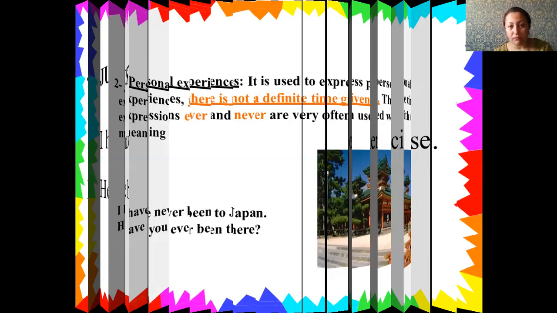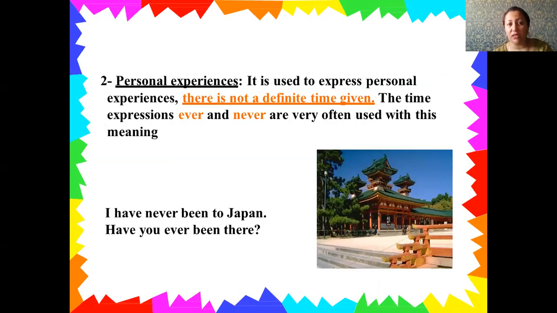Another explanation is given about "ever" or "never". What does it mean? Present perfect is mostly known for this kind of question. If you give the question with "ever", you should sometimes give the answer with "never". These are the main signals of our present perfect tense, and it is mostly used to express personal experiences.